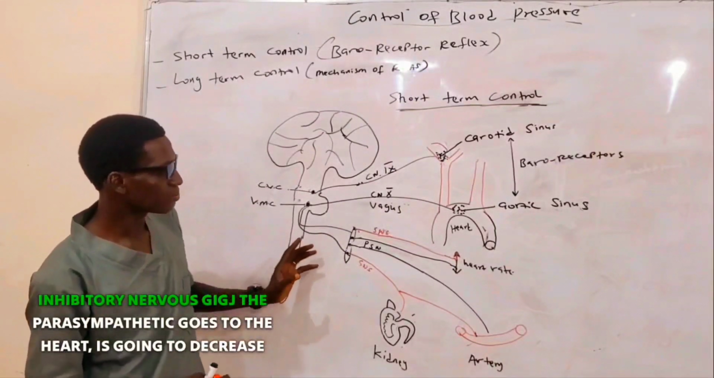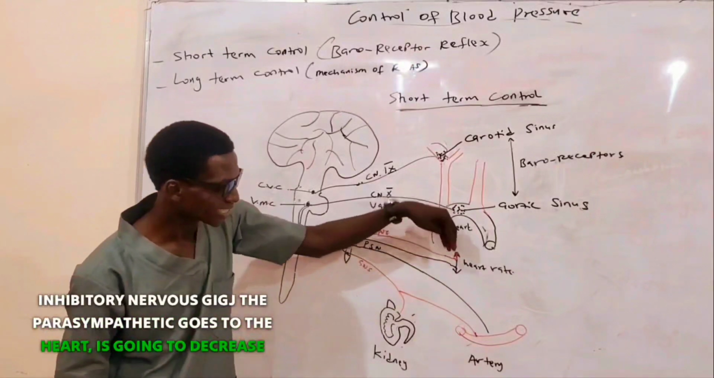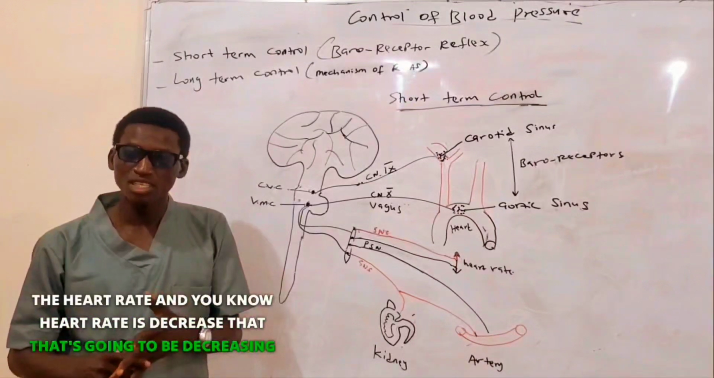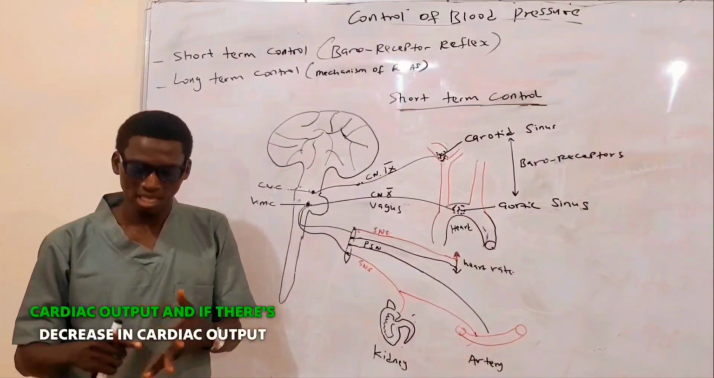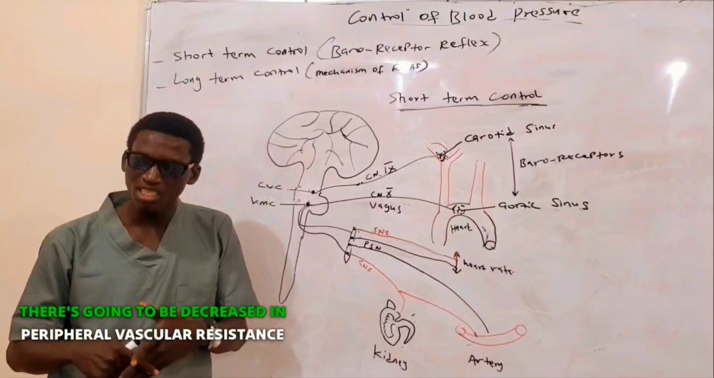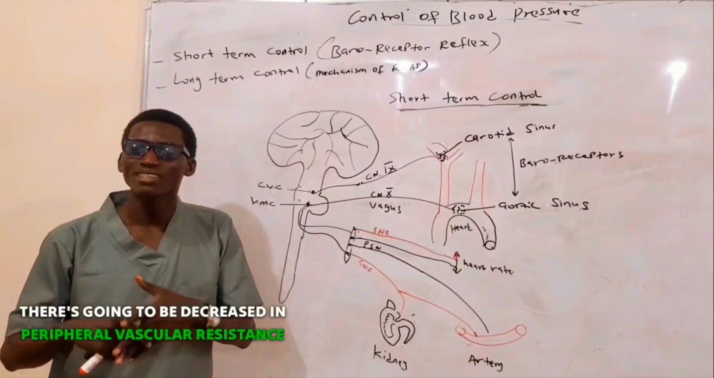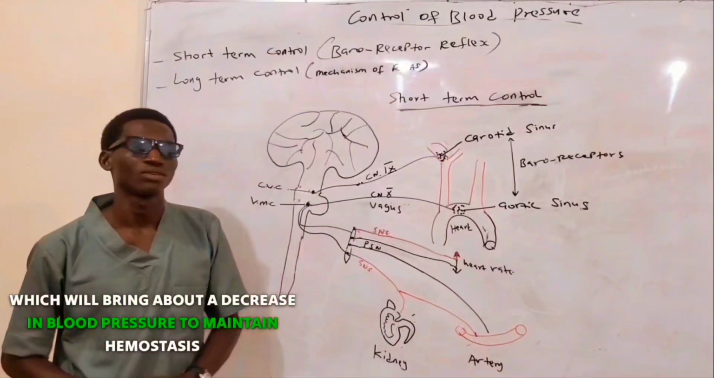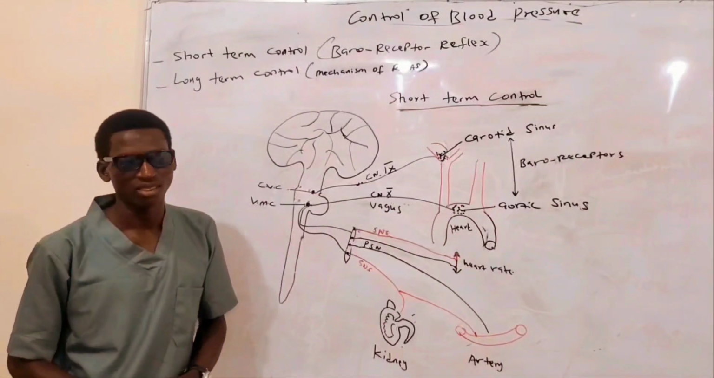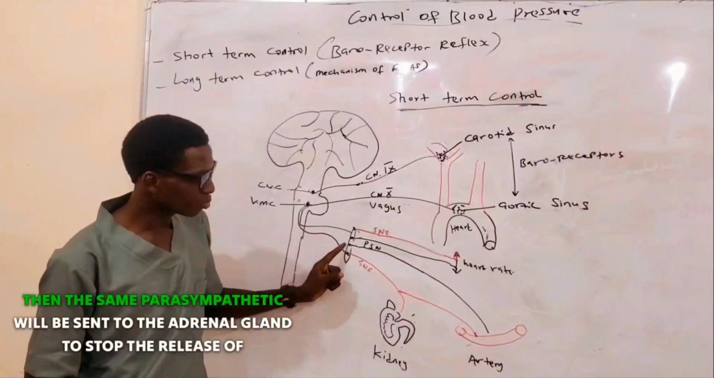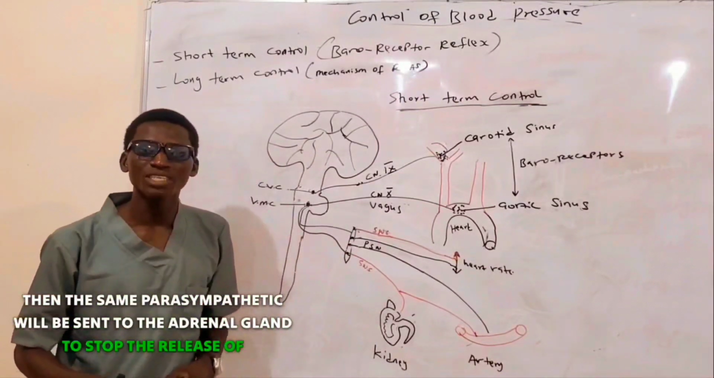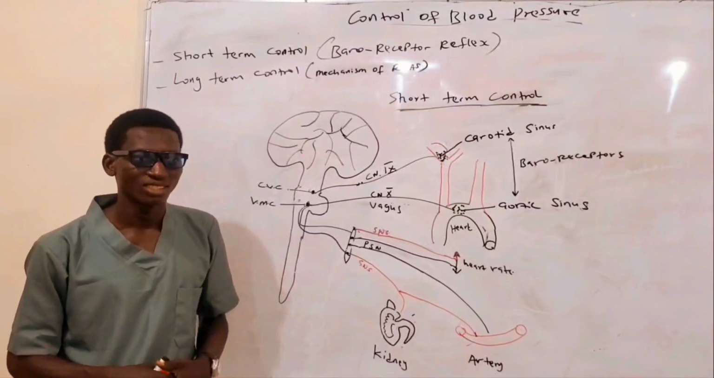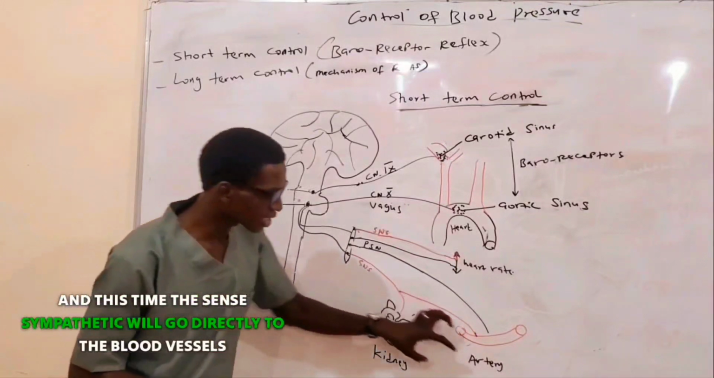By the time the parasympathetic goes to the heart, it's going to decrease the heart rate. And you know, if the heart rate is decreased, there's going to be decrease in cardiac output. And if there's decrease in cardiac output, there's going to be decrease in peripheral vascular resistance, which will bring about decrease in blood pressure to maintain homeostasis. Then the same parasympathetic will be sent to the adrenal gland to stop the release of this chemical called adrenaline or noradrenaline. And this time the same impulse will go directly to the blood vessels.